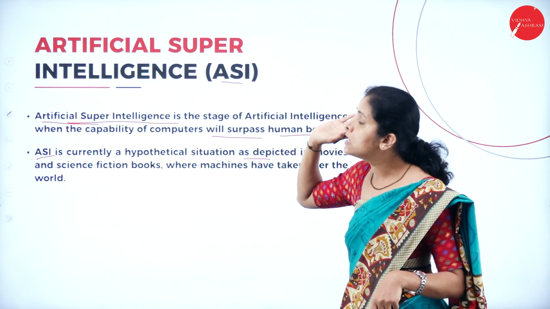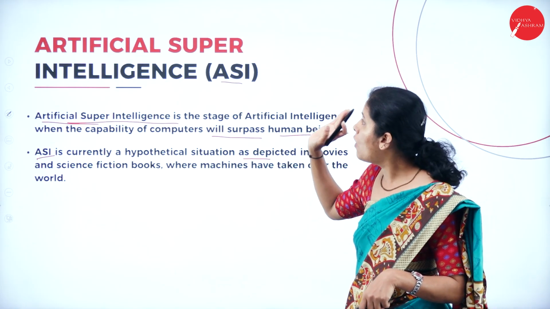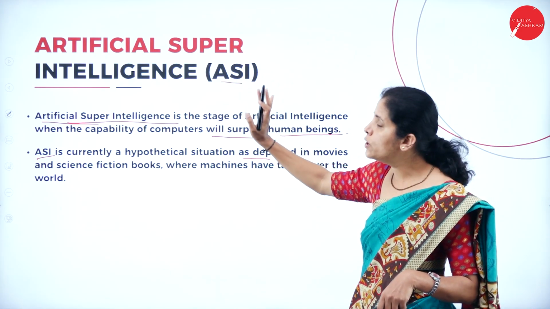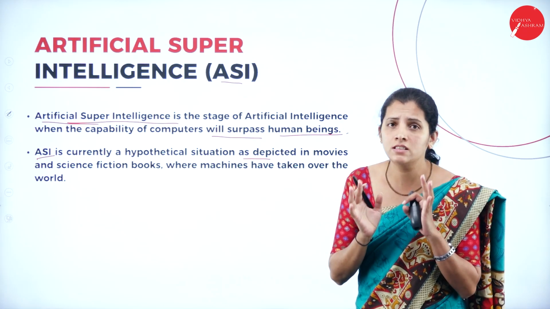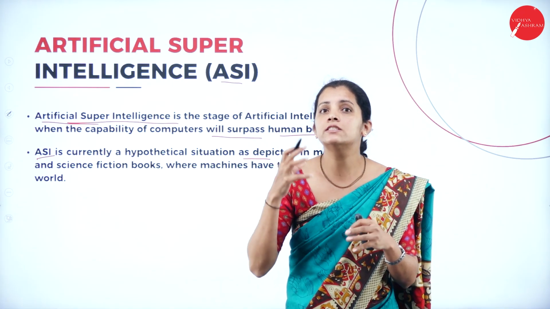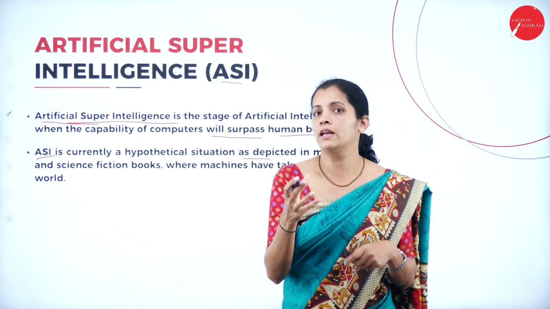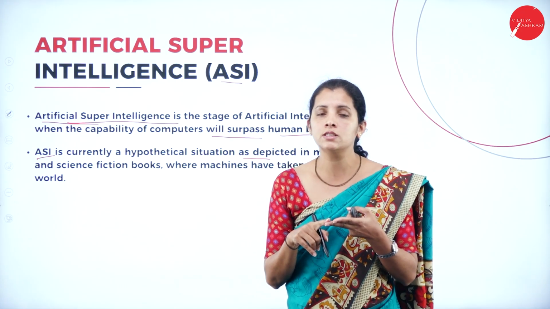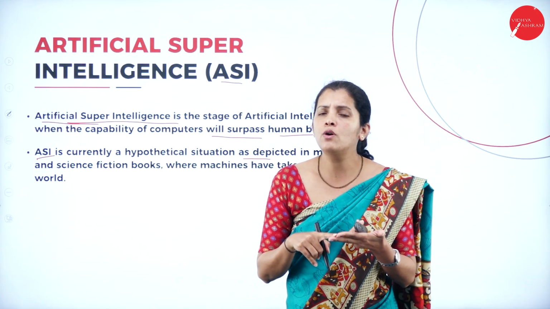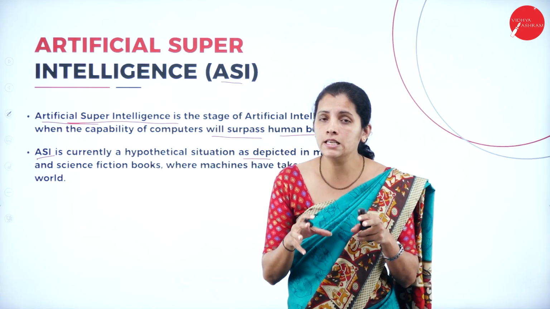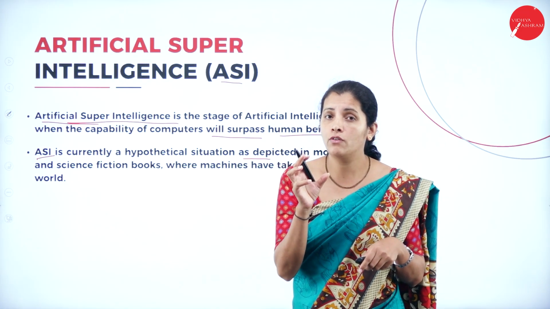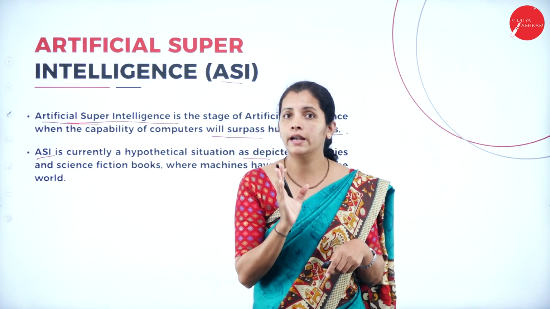So these are the three stages of artificial intelligence, and we have only the first type, that is narrowly defined sets of instruction. We are having Siri, robots, self-driving car, Alexa, but they perform all the activities based on a predefined set of instructions or data.